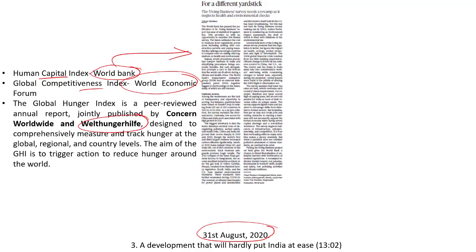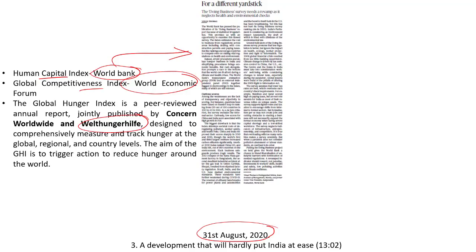What are these? Several indications of the Doing Business survey presume that there should be less regulation when it comes to the government. Let's say, for example, if the government is focusing on the impact on ecology, climate change, and worker protection, that is when the government is not right, says the Doing Business report. So this will have to be changed in the near future, because climate change is also an aspect, development is also an aspect, health is also an aspect, and labor rights is also an aspect. So all these rights will have to be considered by the World Bank when it is coming up with the new report, says the author of this article.